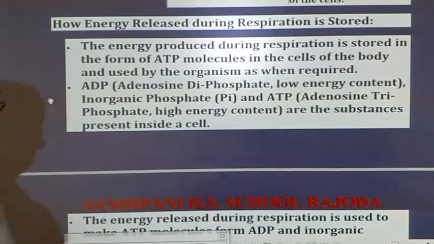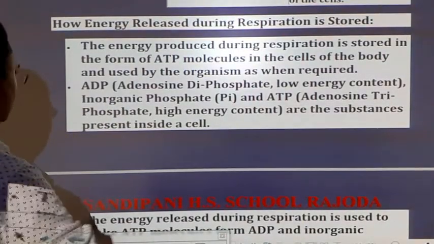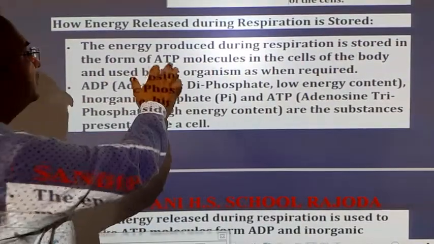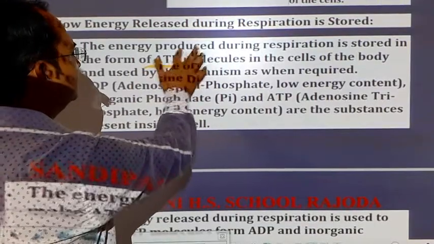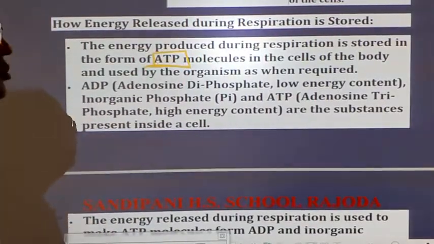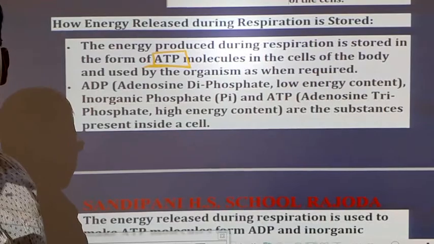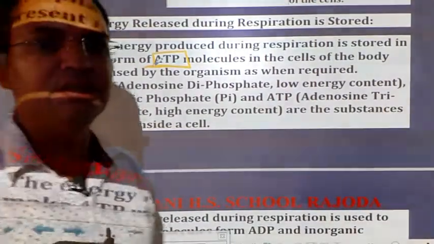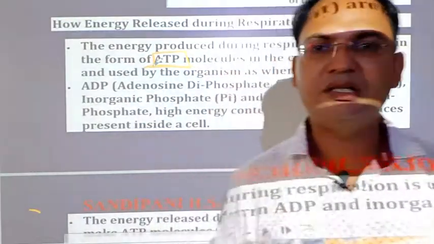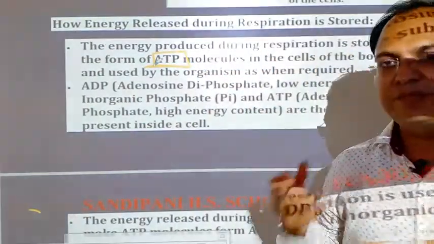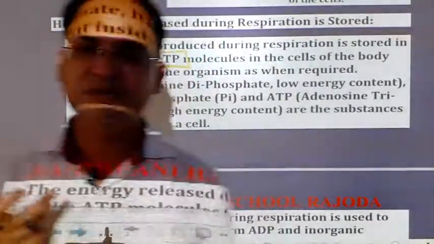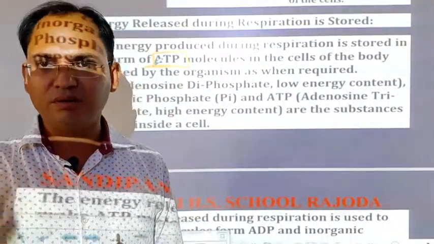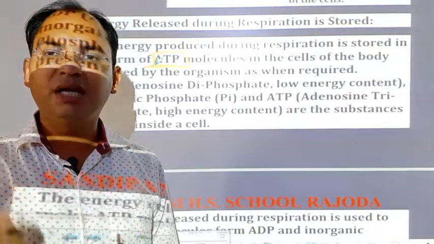See here, the energy produced during respiration is stored in the form of ATP. ATP molecules, or adenosine triphosphate molecules, are the main contents present in our cell to provide energy. The main contents of the cell which are utilized in production of energy are ADP, inorganic phosphate, and ATP.